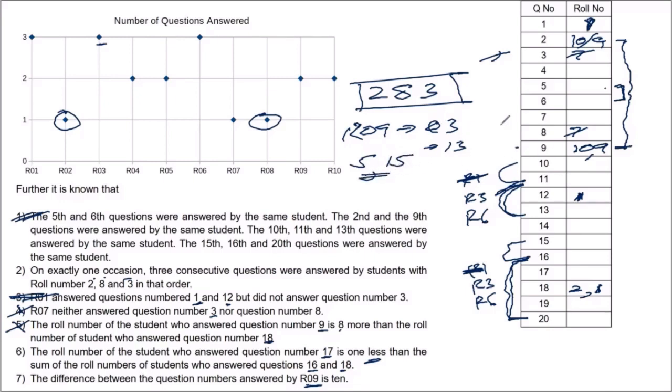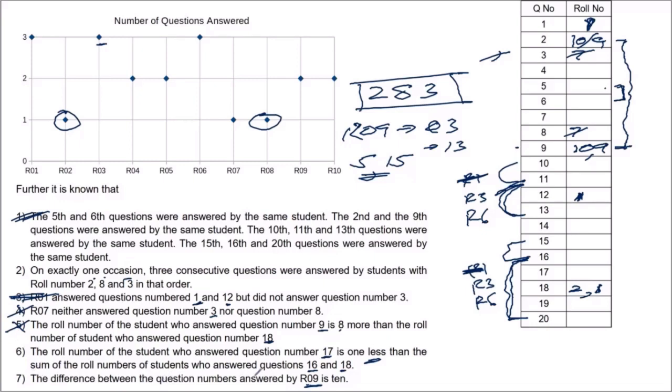Okay, now if we combine this with the 5th statement. 5th statement told us question number 9 is attempted by either roll number 10 or roll number 9. We also know the same person attempts question number 2 from the very first statement, right? Now, if it was roll number 9, then roll number 9's second attempt will be question 2, which is not possible. Right? Because it will contradict the last statement.